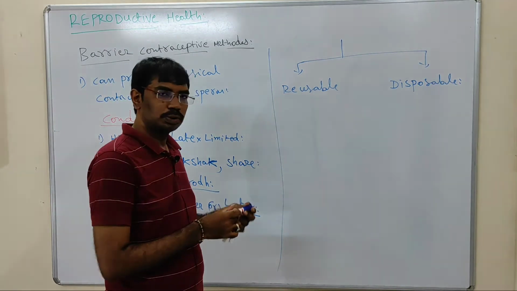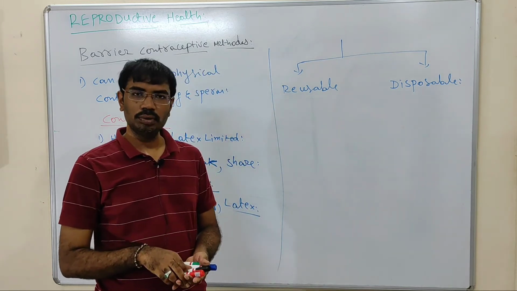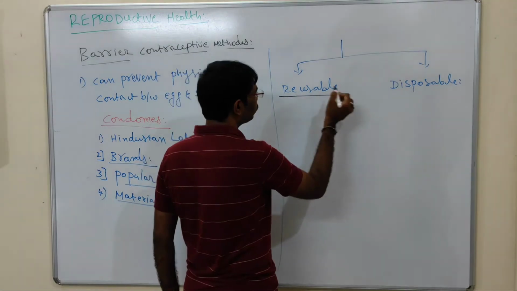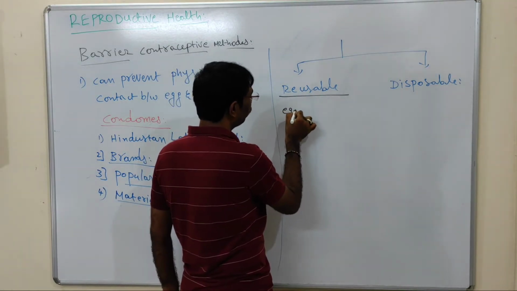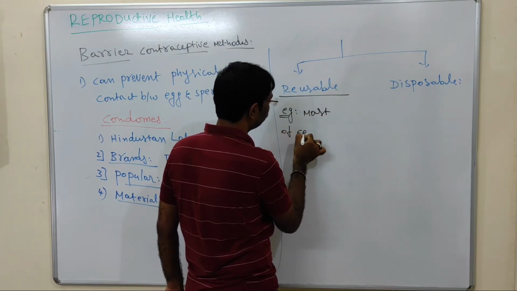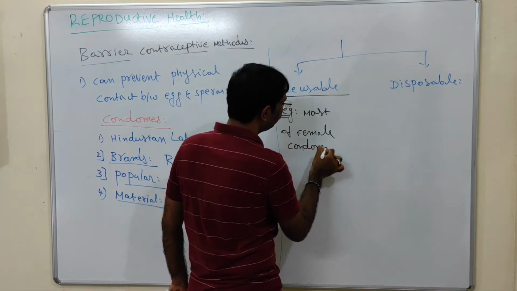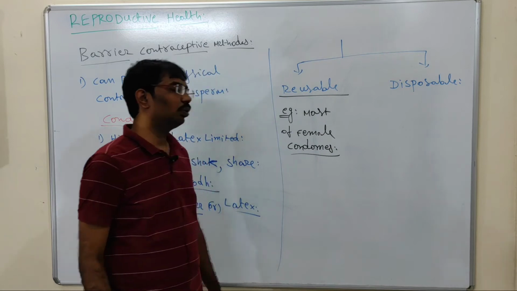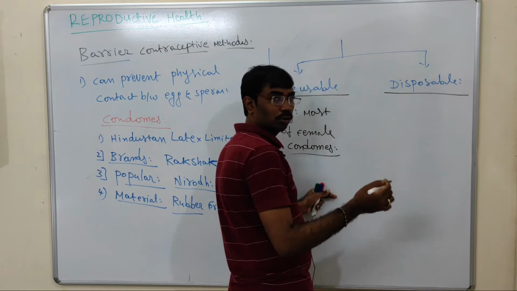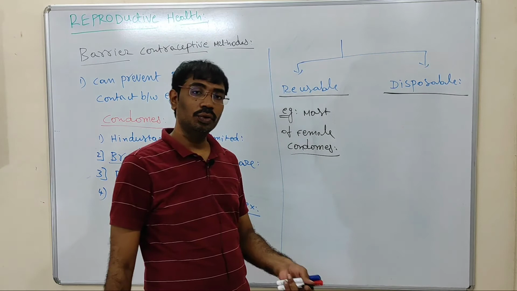Reusable condoms means the couple can use them multiple times. They can wash the condom and use it again and again. That kind of condom is called a reusable condom. For example, most of the female condoms are reusable condoms. Disposable condoms means the condom can be utilized by the couple only one time.